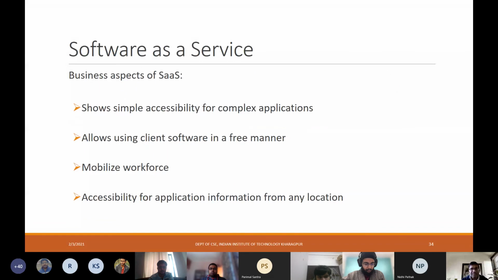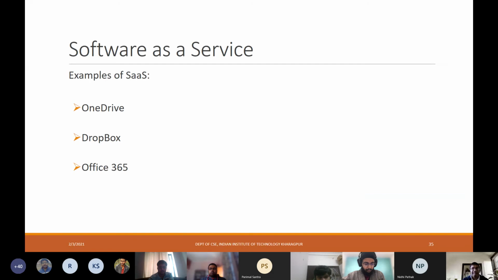Business aspects of SaaS: simple accessibility for complex applications, allowing use of client software in a free manner, mobilizing the workforce, and accessibility of application information from any location. Some popular examples of SaaS are OneDrive, Dropbox, Office 365. Has anybody used Office 365? Yes, sir. I'm subscribed to it. Yes, sir. I use it. Okay, very good. So many of you are using many of these cloud services.